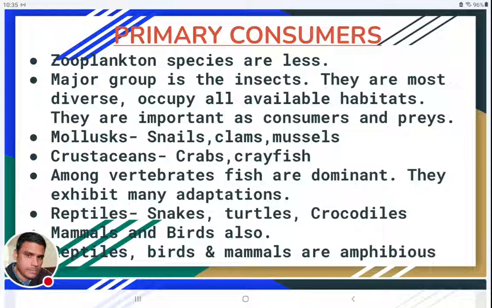And apart from these fishes, some species of reptiles like snakes, turtles, crocodiles, some mammals like otters, and birds will also be there. So these are different types of vertebrate groups. Coming to these reptiles, birds, and mammals, they are not completely aquatic. They are usually amphibious. They live some parts of their life cycle in the waters, and at times they can also come onto land, and on land also they can survive. So they are not completely aquatic organisms. These are the different types of consumers.